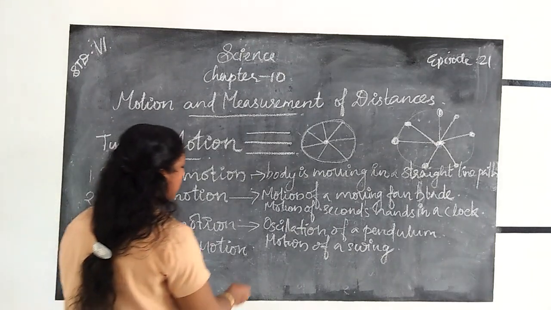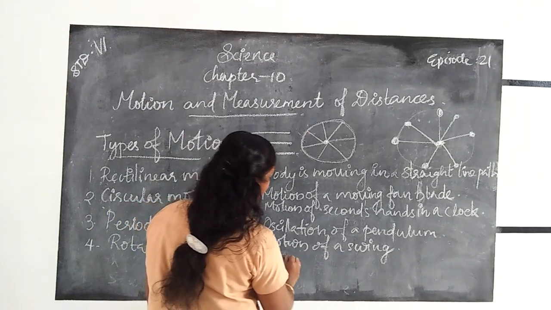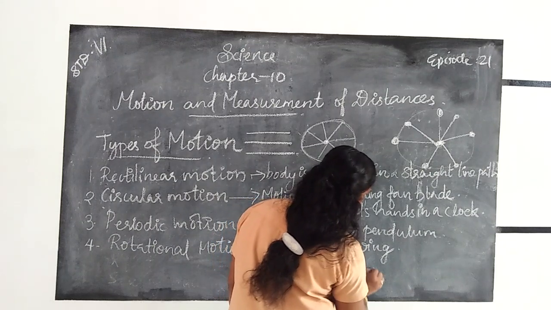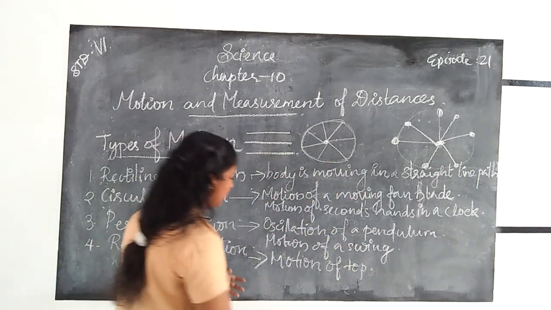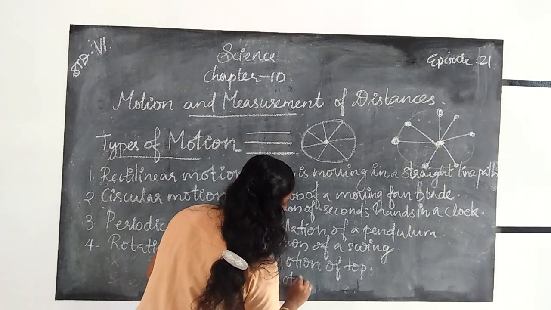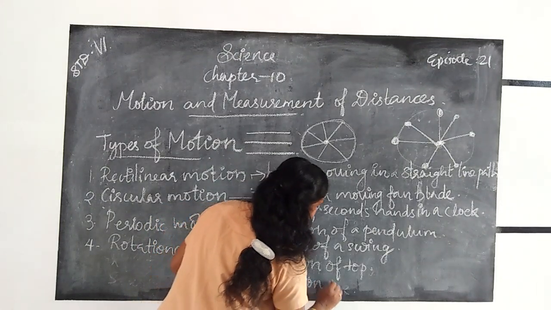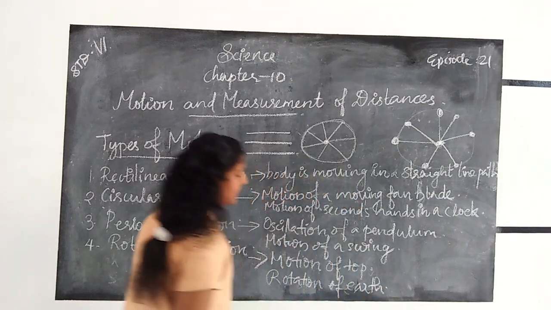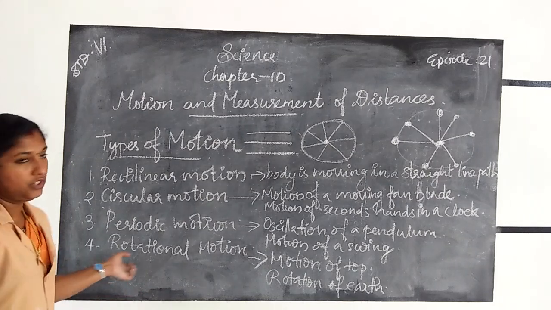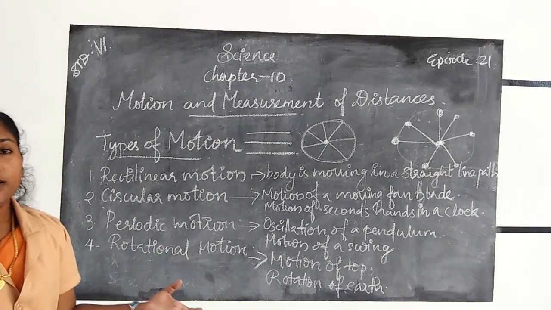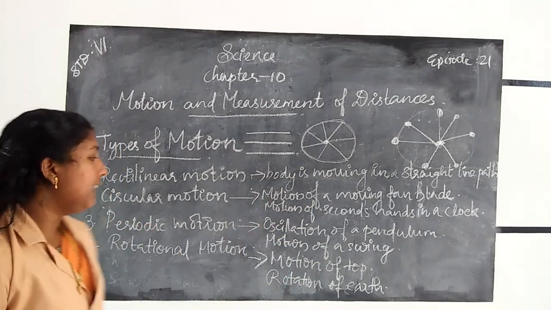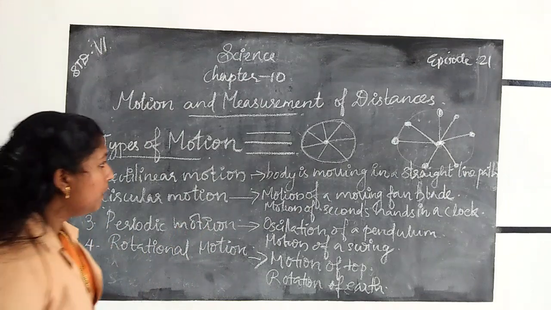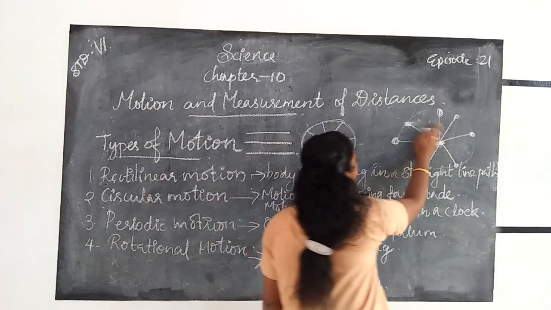Motion of a top, then rotation of the earth, etc. are examples for rotational motion. Rotational motion means motion in which a whole body moves about an axis. All of you listen here.